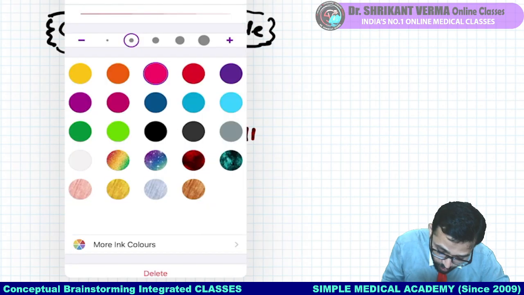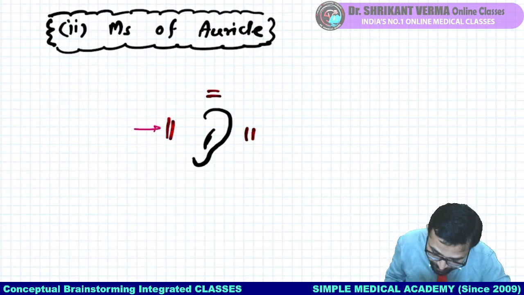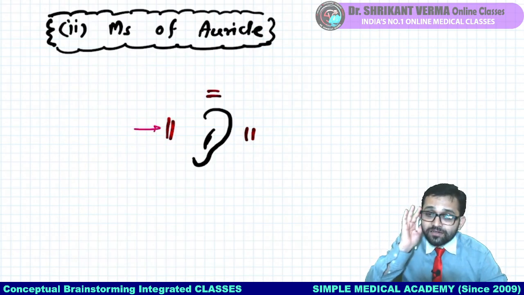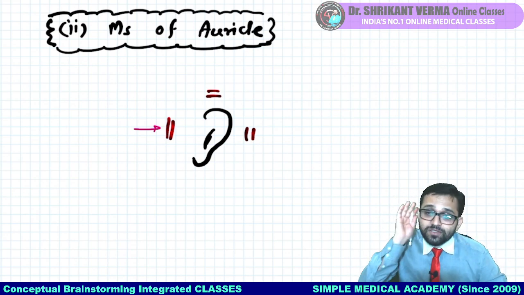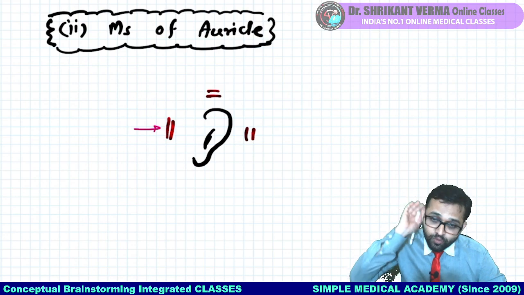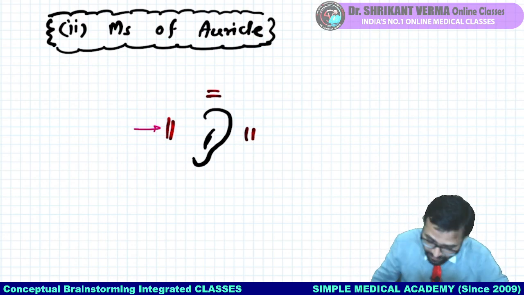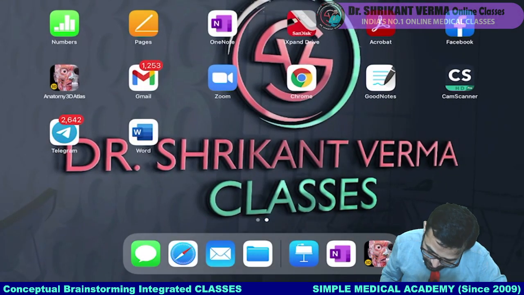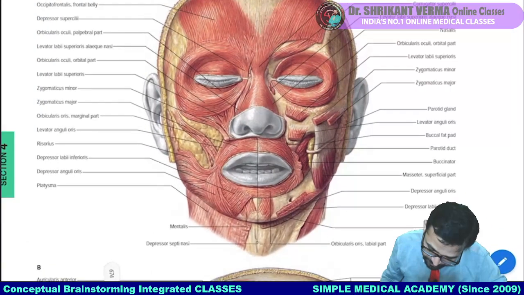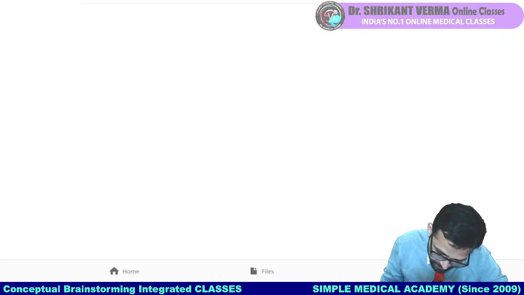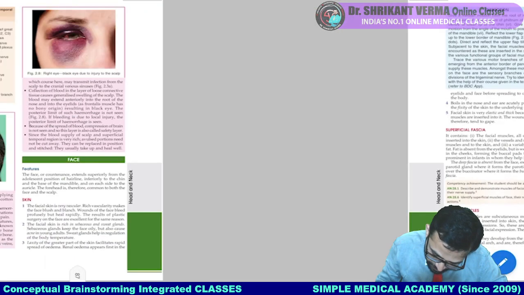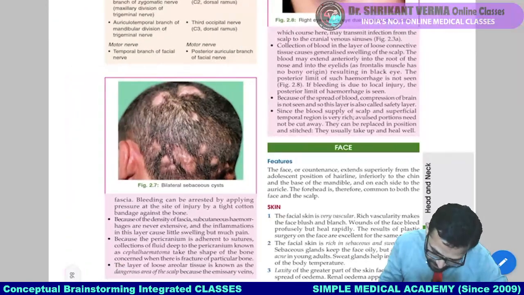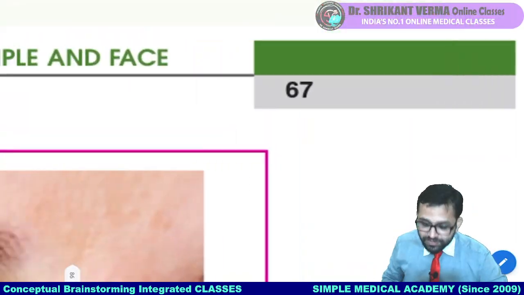Diagrammatic presentation. What should be the name? This is our auricularis anterior, auricularis superior, auricularis posterior. Also you can say anterior auricularis, posterior auricularis and superior auricularis. So please follow your textbook also simultaneously. Yes sir, this is Gray's Anatomy. We are talking about BD Chaurasia sir also, 3rd edition, and I am telling you the page number. Yes, page number is 67.